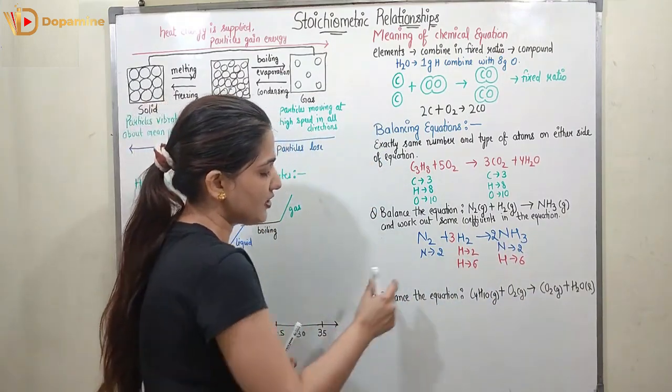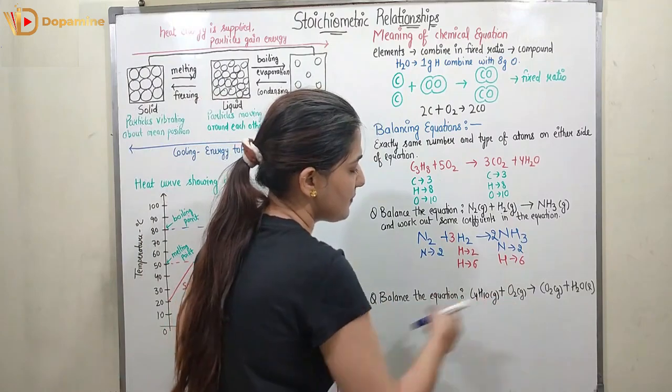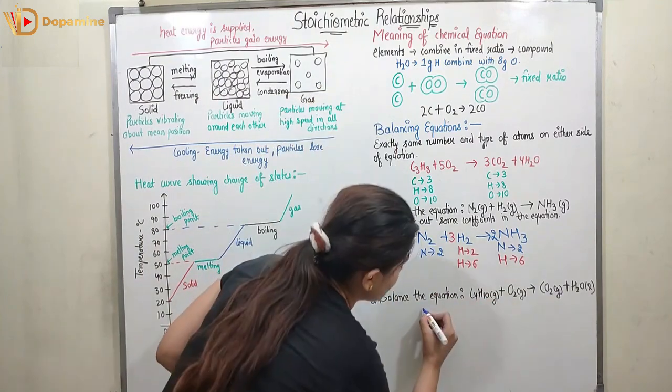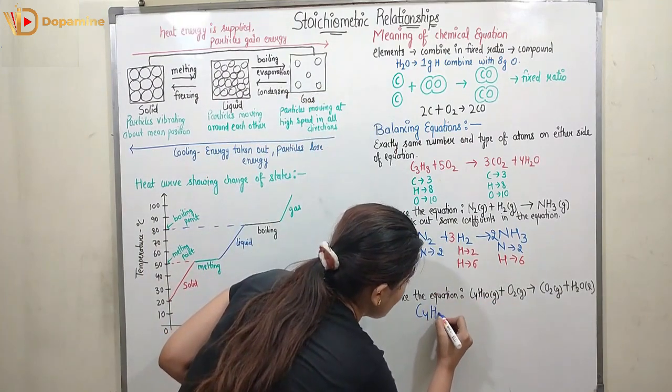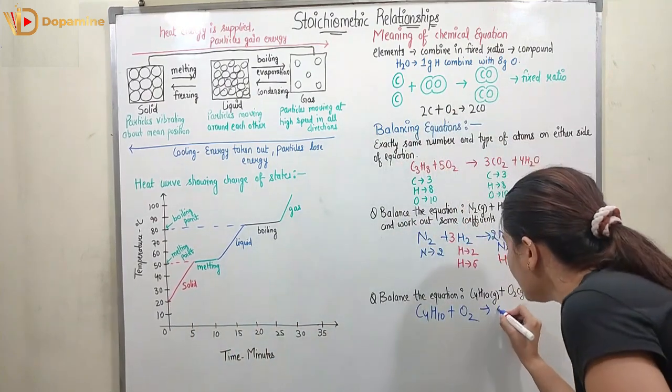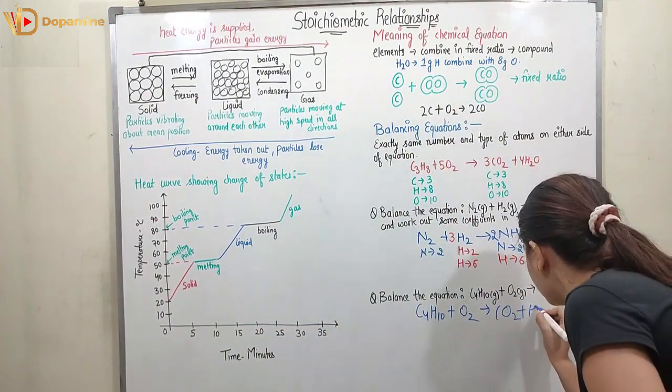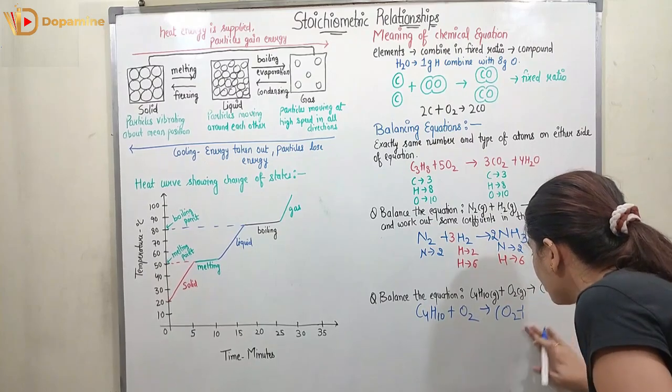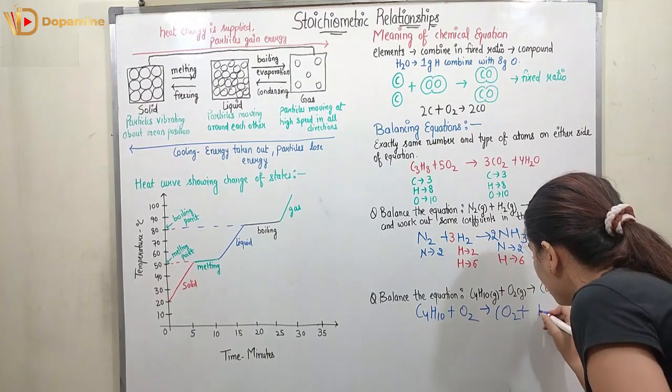Now coming to the next question, balance the equation C4H10 plus O2 gives CO2 plus H2O. First of all, we are going to balance the carbon.